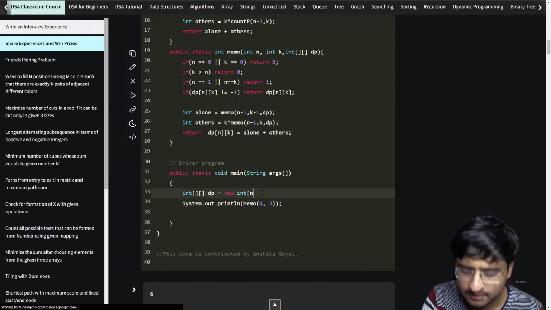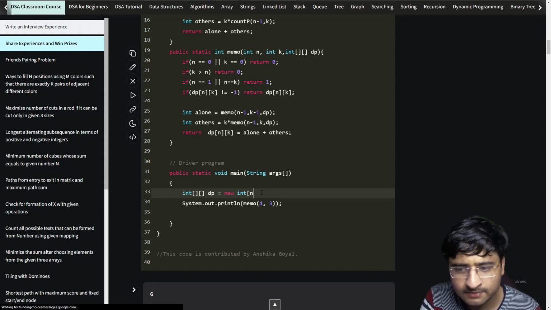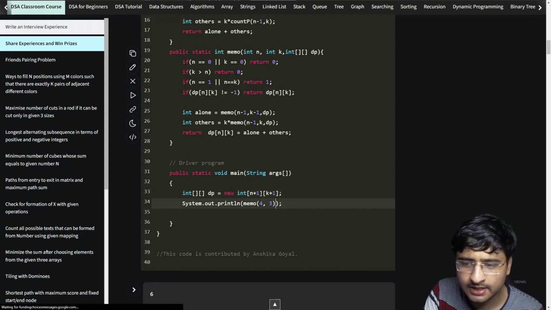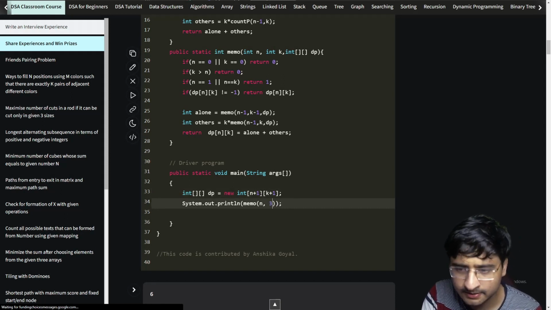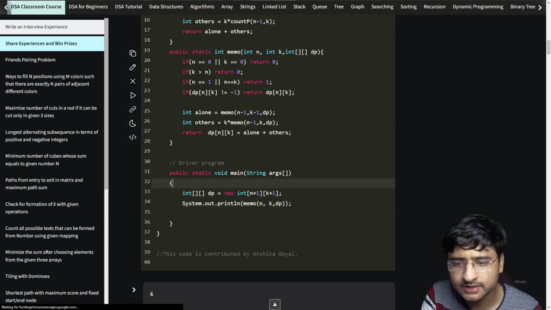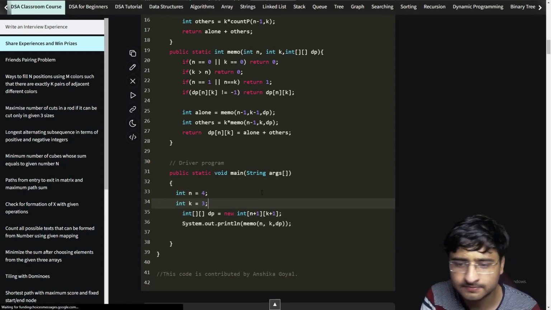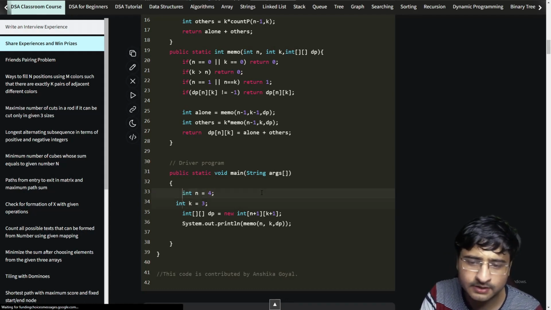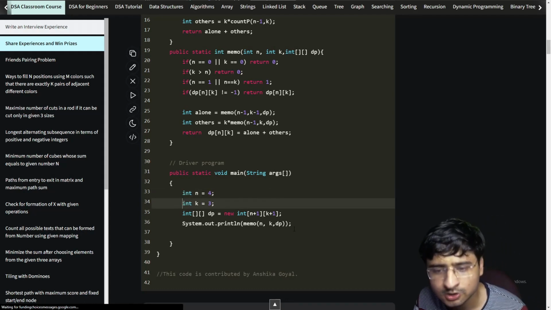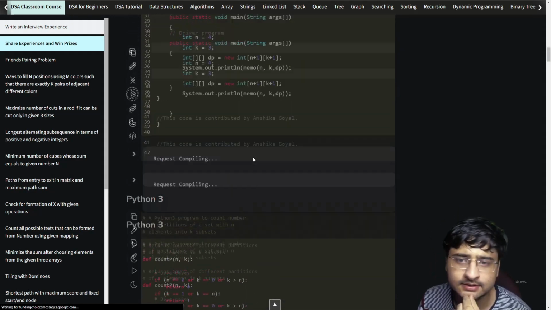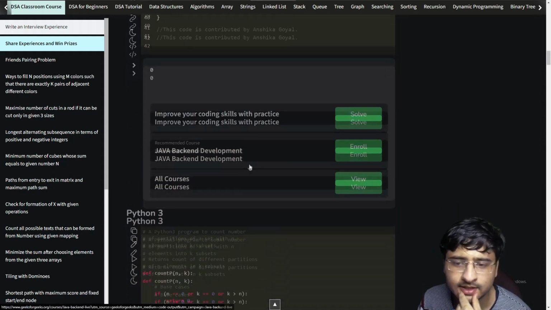So n I'll take as n plus 1, and for the second dimension I'll take k plus 1, right? And here I'll pass n, k, and DP. Of course, n and k are the integers I want. N is 4, let's say, and k is 3, meaning you want to divide 4 people into 3 teams, right? So let us quickly try to get the answer to this case and see if there are any errors.